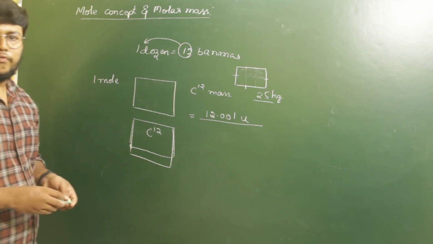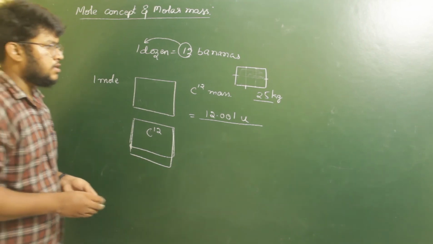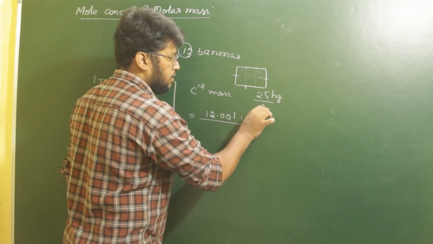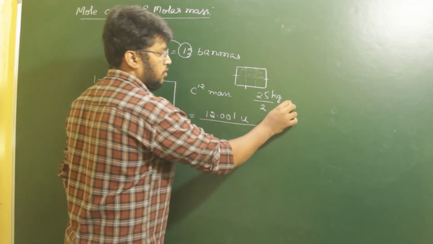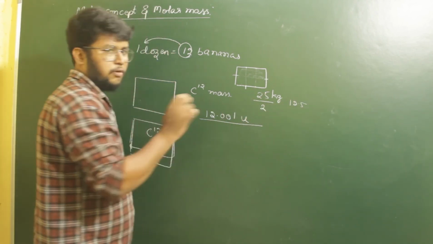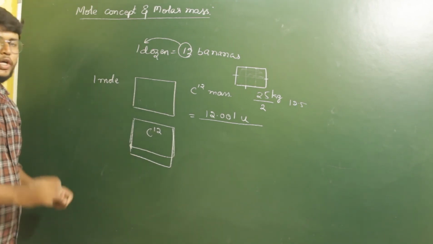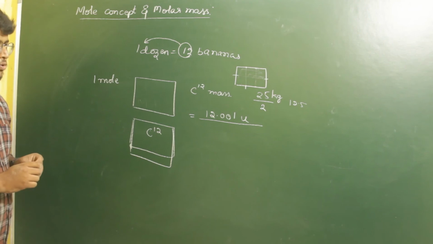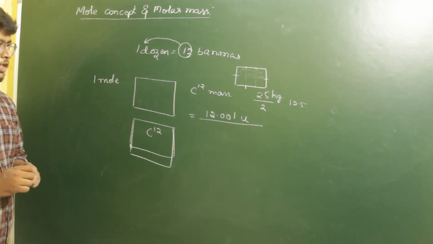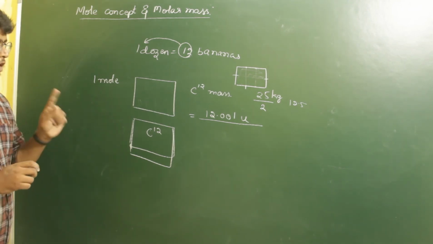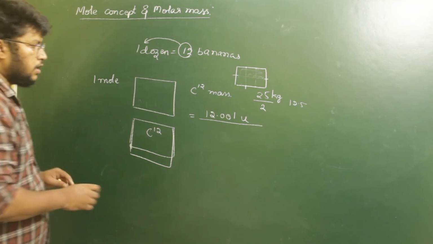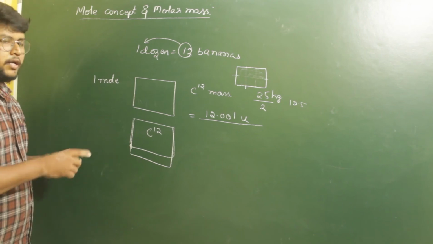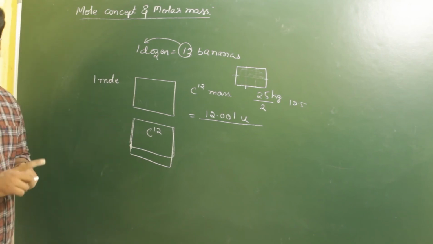In order to find the total number of boxes present, we divide the total mass of the box by the mass of each small box. So we get 25 by 2, that is around 12.5 boxes. Let us say around 12 boxes, right? Similarly, in order to find the total number of atoms present in a given carbon-12 isotope, first we need to find the total average atomic mass of carbon-12, which we have discussed earlier, found to be 12.001 units, and now we have to divide that value by the mass of each atom of carbon.